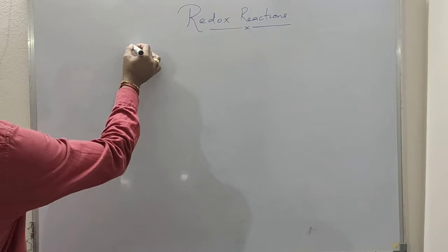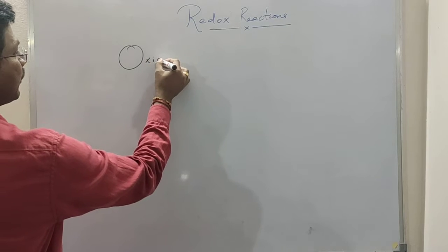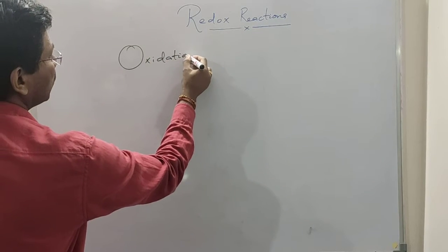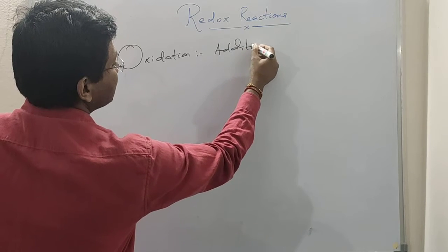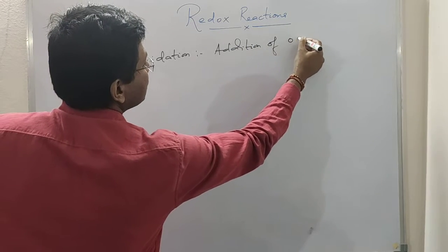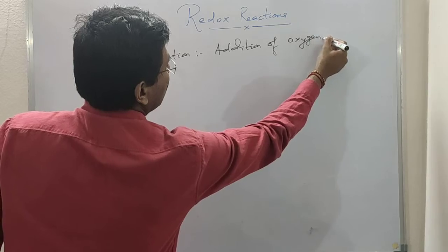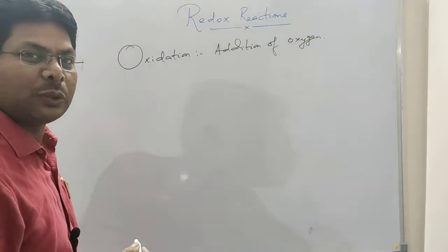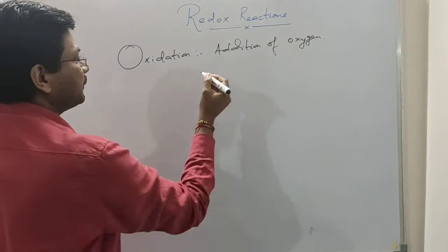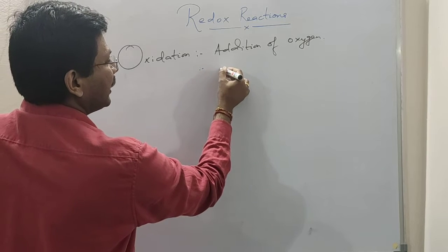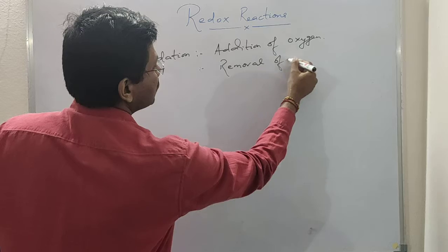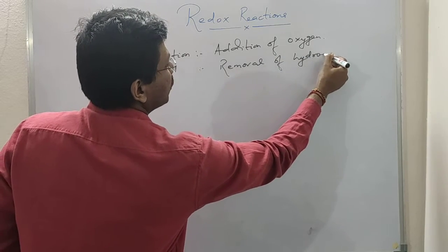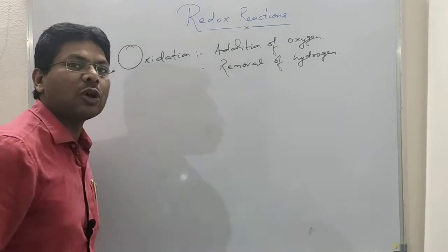Now we will see what is oxidation. So oxidation means addition of oxygen. So when oxygen is added to a substance, it is called oxidation. It is also removal of hydrogen. So removal of hydrogen from a substance is also oxidation.